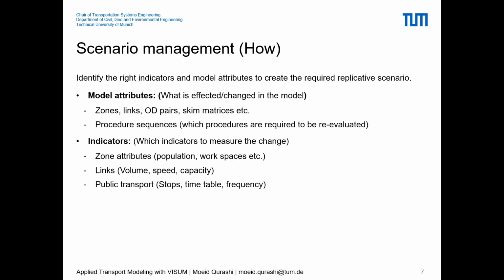Second would be the indicators, which are required to measure this change. These can be link outputs, zone-based OD pair outputs, and public transport outputs. Link outputs can be link volume, capacity, and speeds, and public transport can also be public transport line volumes, stop volumes, frequencies, and so on. So this is the basic idea behind scenario management.